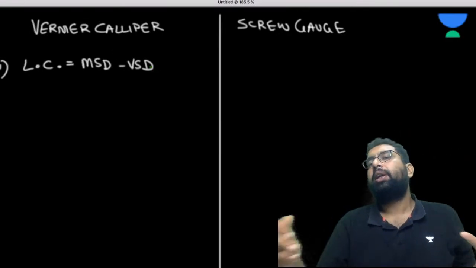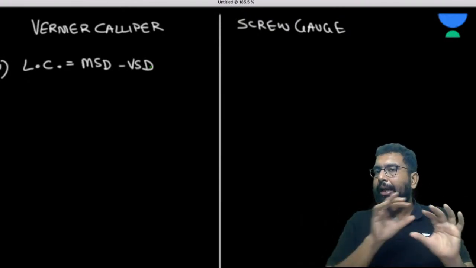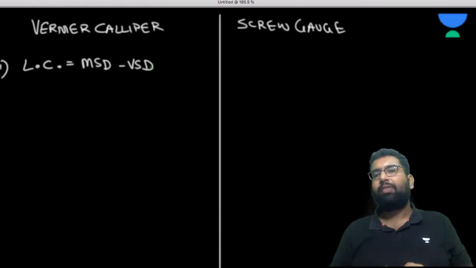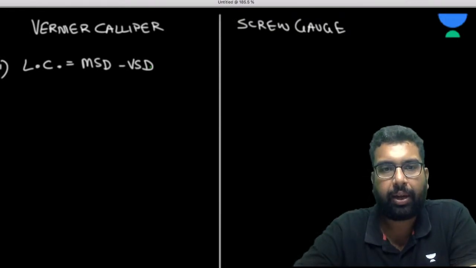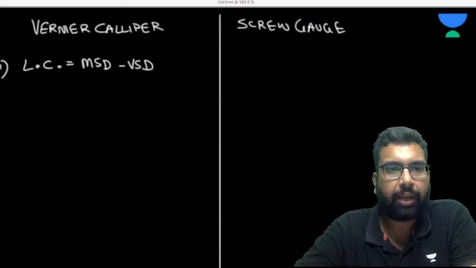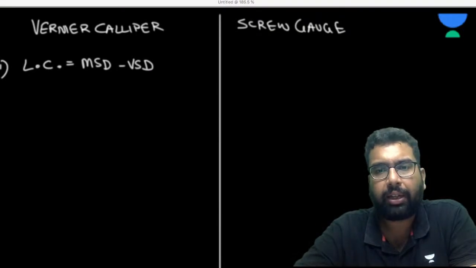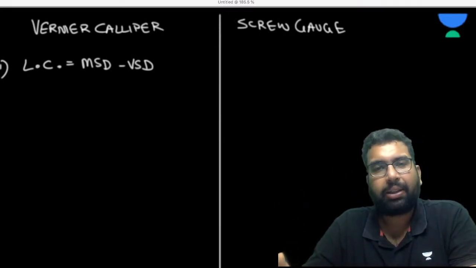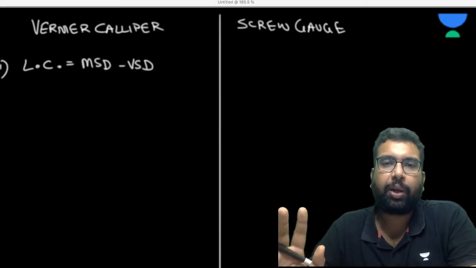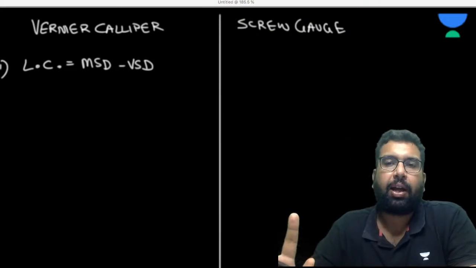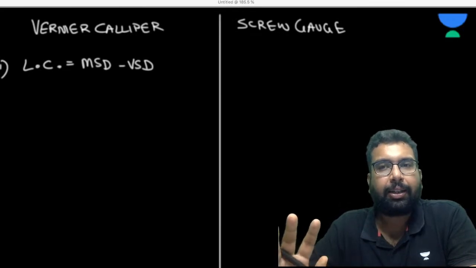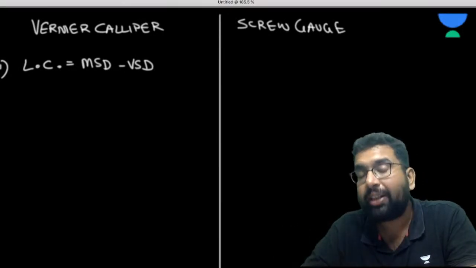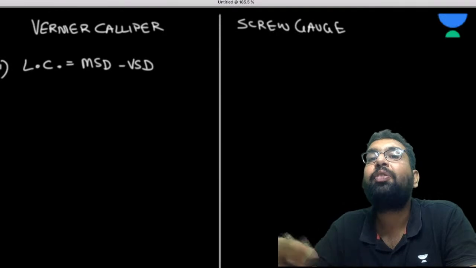When we see this vernier caliper, there are two scales: one is the main scale and one is the vernier scale. I don't want to exaggerate it, because if you want to understand this completely, you have to watch the other video. It is impossible to teach these kinds of topics here. I can tell you the formula for revision. That is why I have said that this is the complete revision session.